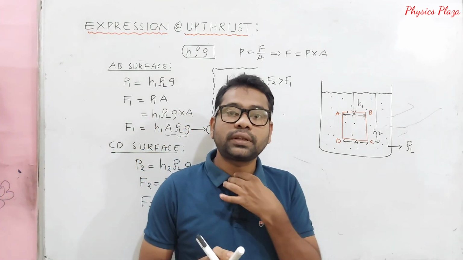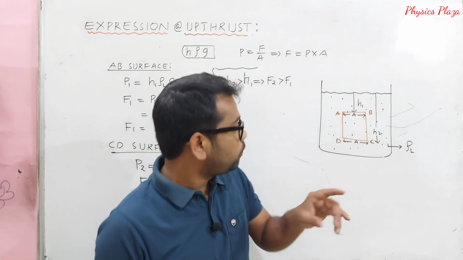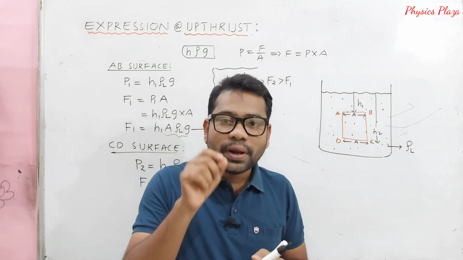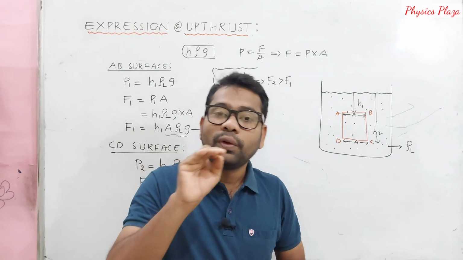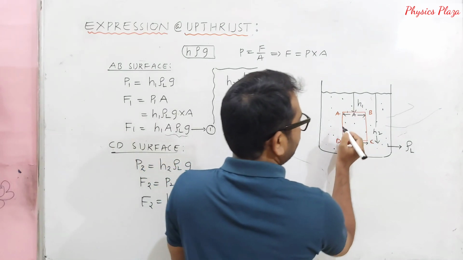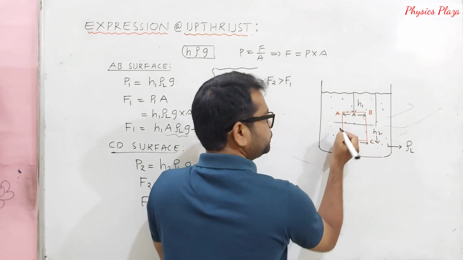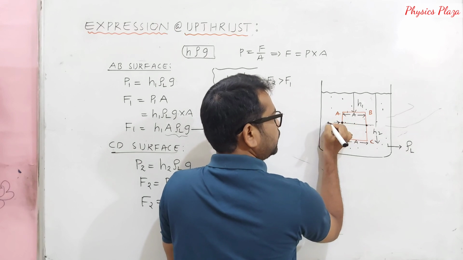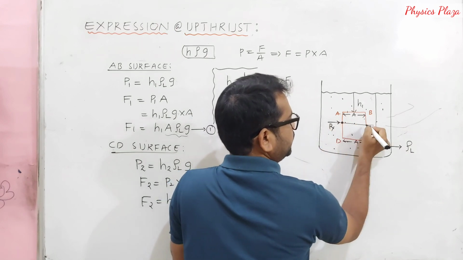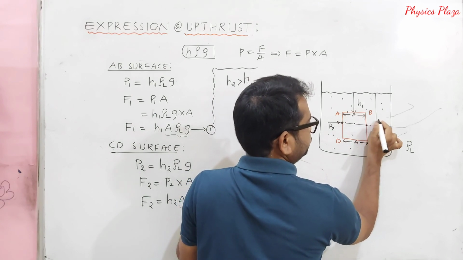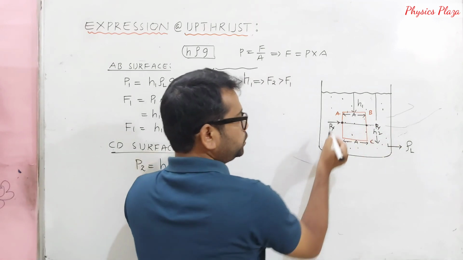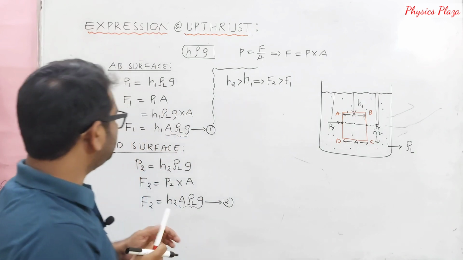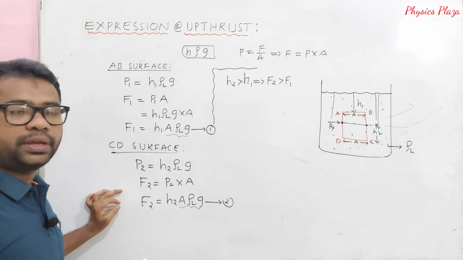Sir, why are we discussing only the thrust acting on the upper surface and lower surface? Why not on AD? Why not on BC? Children, we know that the pressure on a horizontal plane will remain the same. Let us take a horizontal surface, where you want to calculate the pressure at two points. Let us say this pressure is Px and here the pressure is Py. Don't you think both these points are at the same depth? Yes, obviously. So Px is equal to Py.